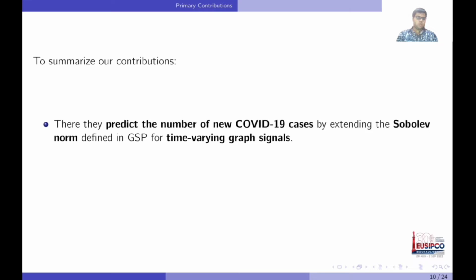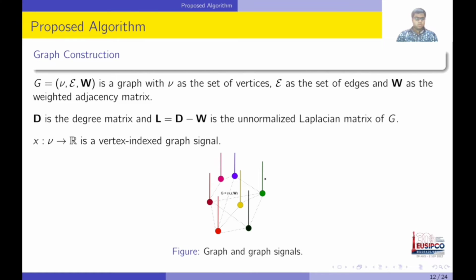Before discussing the algorithm, let us discuss some basics of graph theory. We have a graph with V as the set of vertices, epsilon as the set of edges, and W as the weighted adjacency matrix. The weighted adjacency matrix explains the connectivity of the nodes in the graph. D is the degree matrix, which is a diagonal matrix, and L is the unnormalized Laplacian of G, which is the difference of the degree matrix and the weighted adjacency matrix. Also, we have X, which is a real valued vertex index graph signal, shown in the figure below.